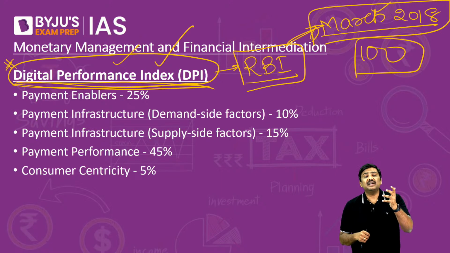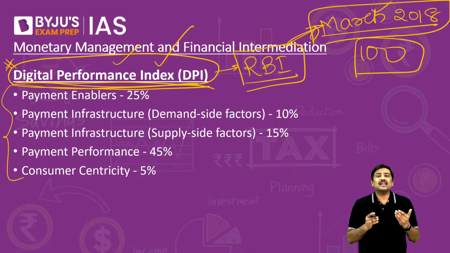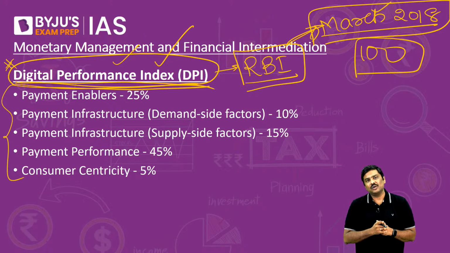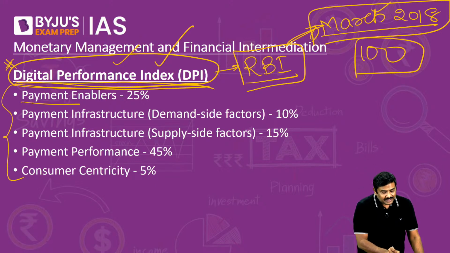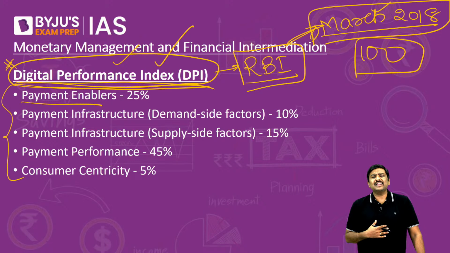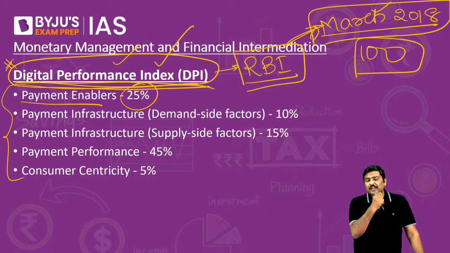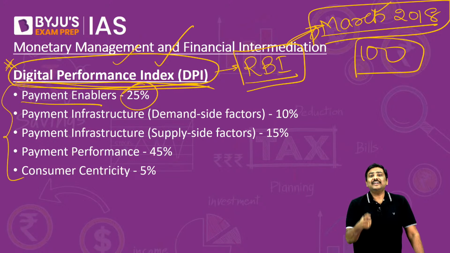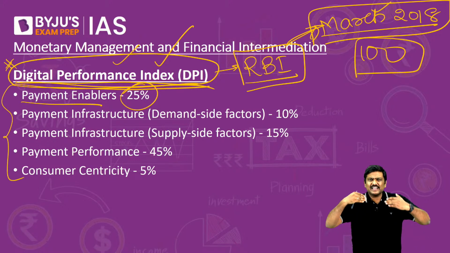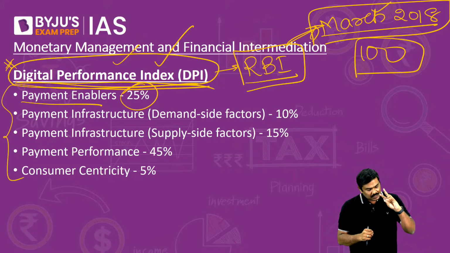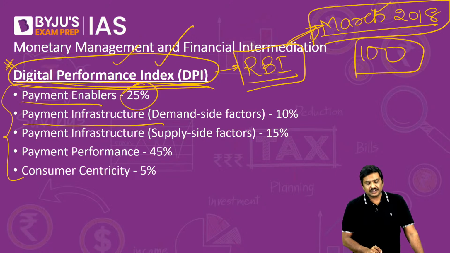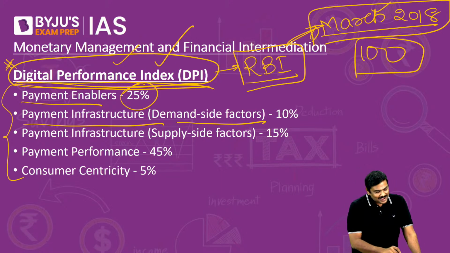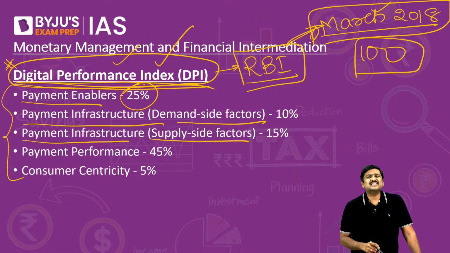And what are the parameters? Please remember these parameters on which the DPI is calculated. First one, payment enablers, right? What do you mean by payment enablers? Weightage of 25% is given. Payment enablers essentially refers to mobile phones, Aadhaar, or QR codes, which will basically promote digital payments. Second, payment infrastructure from the demand side. And third one, payment infrastructure from the supply side.